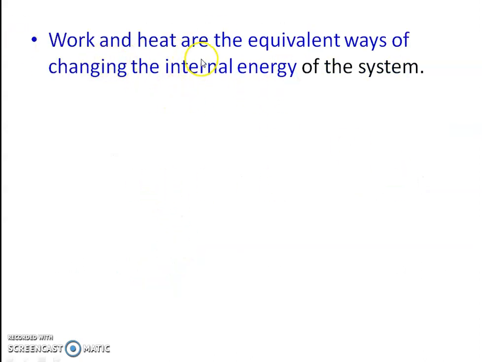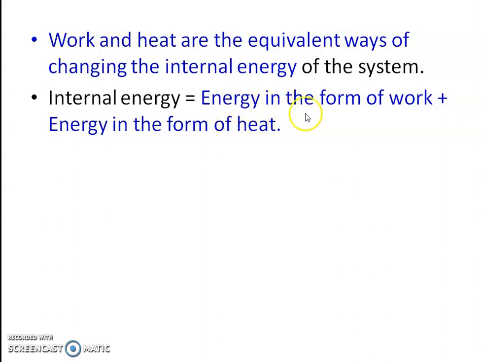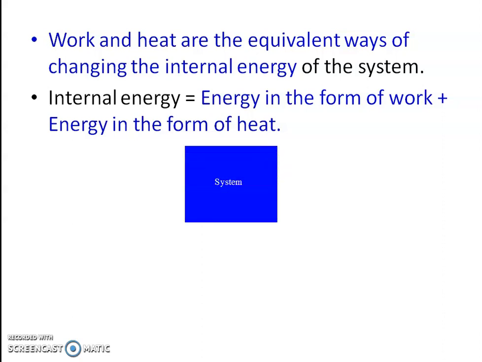Work and heat are equivalent ways of changing the internal energy of the system, and therefore internal energy is equal to energy in the form of work plus energy in the form of heat. So the sum of energy in the form of work and energy in the form of heat is nothing but internal energy.